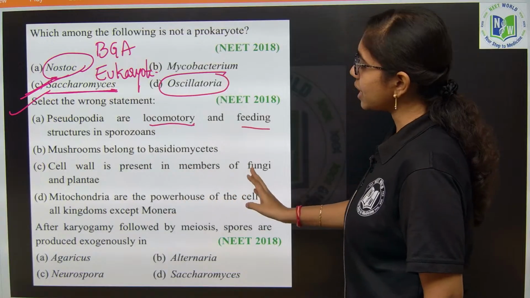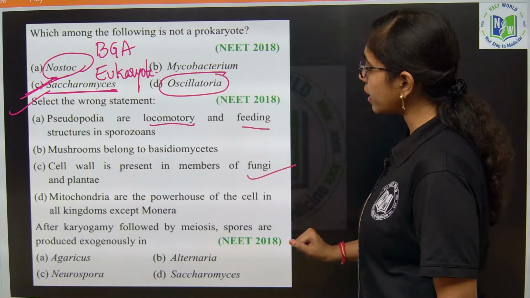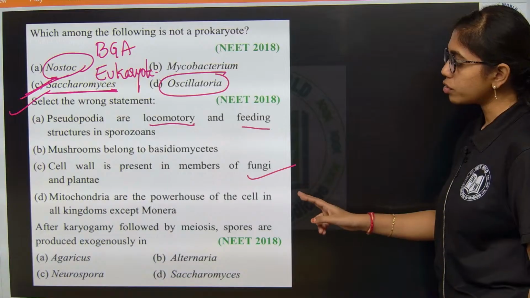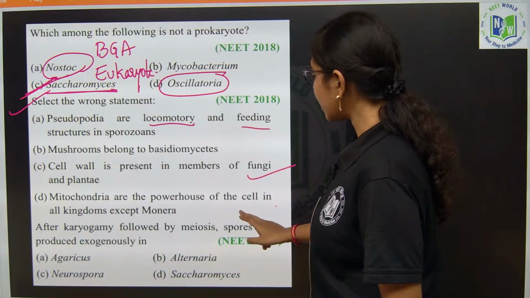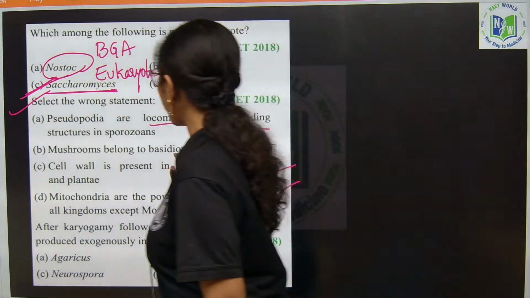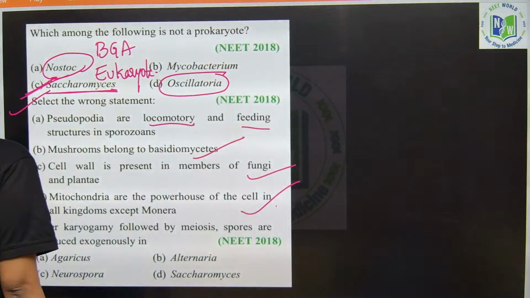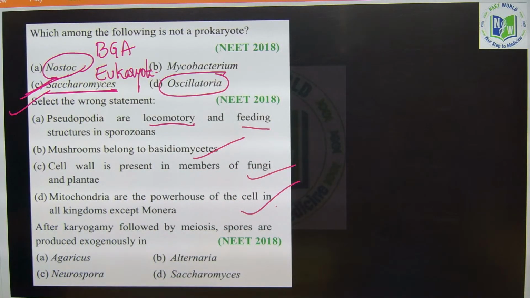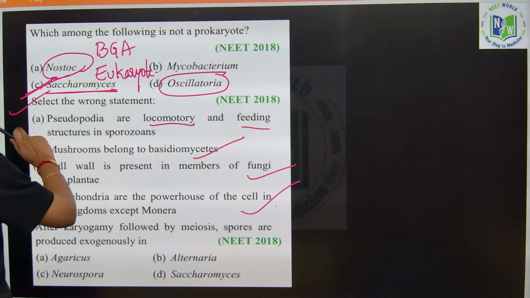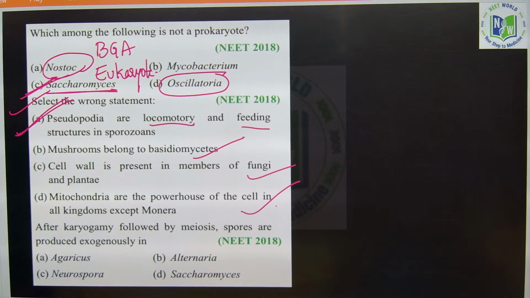Cell wall is present in the members of fungi and plantae. Mitochondria are powerhouse of the cell in all kingdoms except Monera. Correct. And mushrooms belong to Basidiomycetes. This is also true. Very good. Identify the answer correctly over here. This is option A. Option A will be the right answer over here.